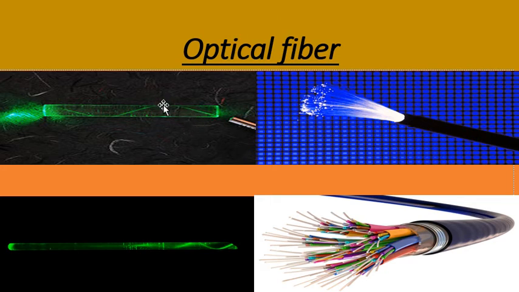So the information that you get from Google or Yahoo or Wikipedia, that can come to you by using optical fiber. And here information can be sent by using light. Light is an electromagnetic wave and its frequency is very high, and here the loss of signal is very less than that of the ordinary wires.